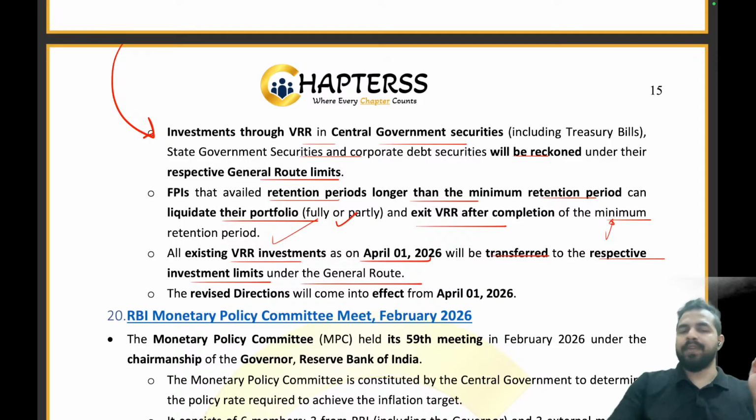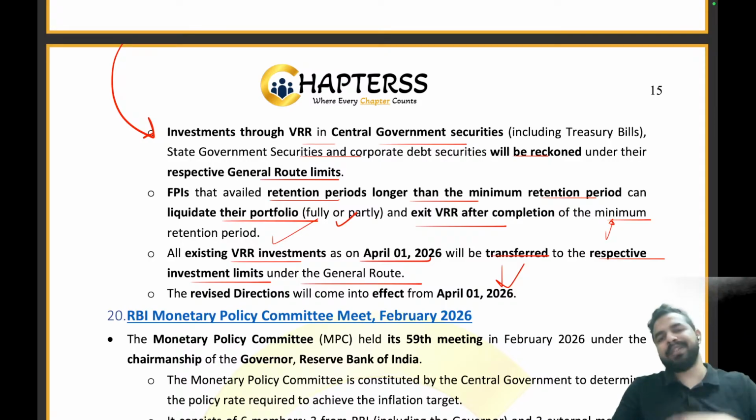Clear everyone? From which date this direction will be implemented? That is from April 1, 2026. I hope this is clear to everyone, my dear friends, my dear future officers. I hope that you are able to understand it.